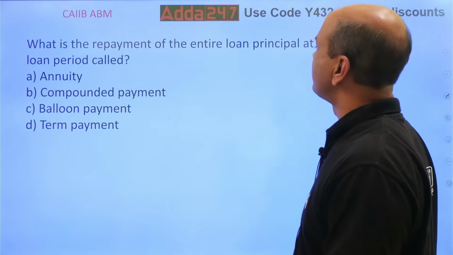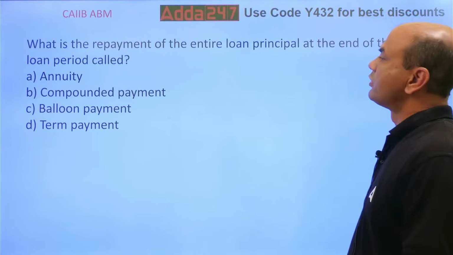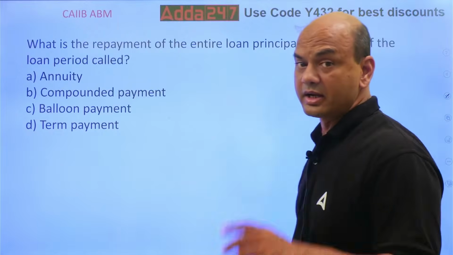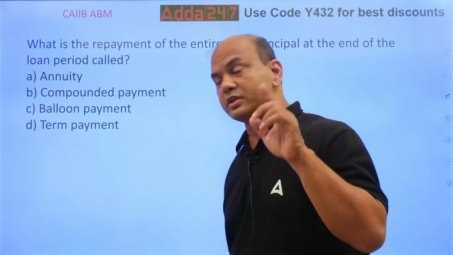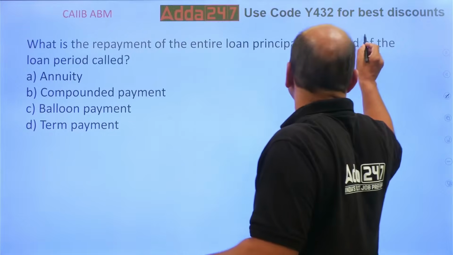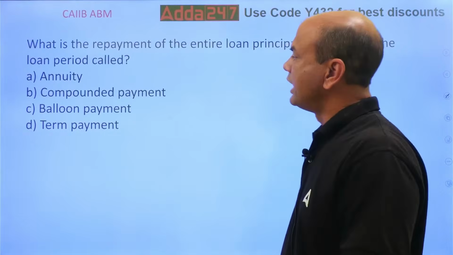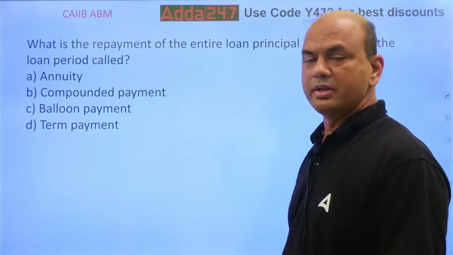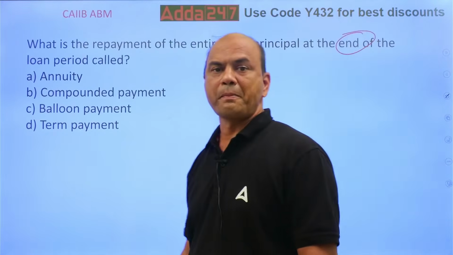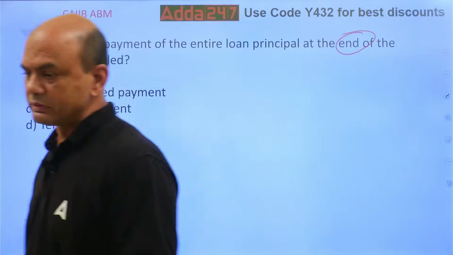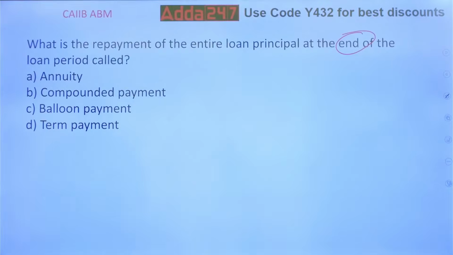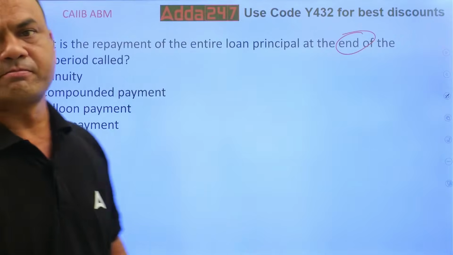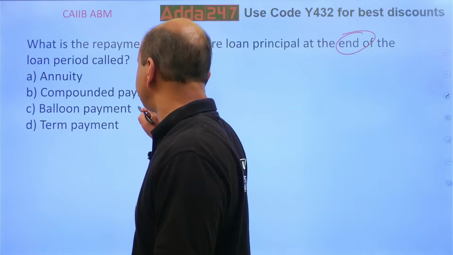What is the repayment of entire loan principal at the end of the loan period called? Annuity, compounded payment, balloon payment, term payment. Entire loan at the end of the period is called balloon.